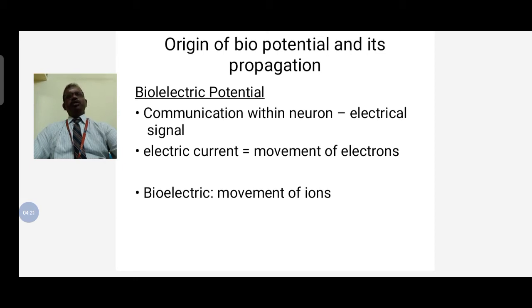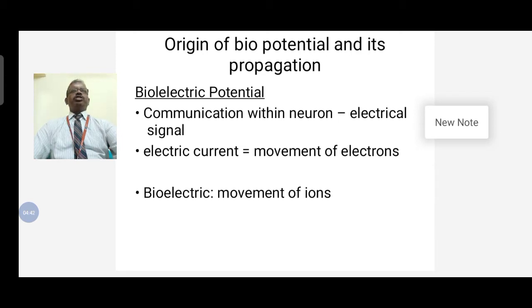Next, EMG means electromyogram, the electrical activity of muscles. EEG means electroencephalograph, the electrical activity of the human brain. ERG means electroretinogram, the eye.